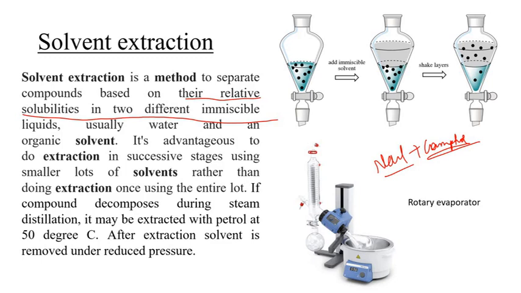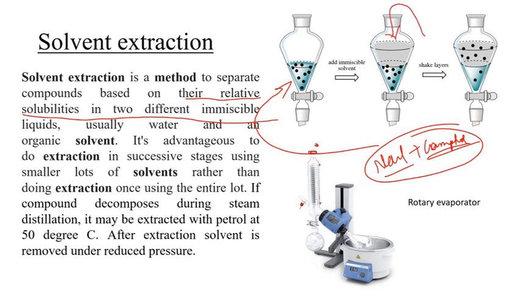Then what do you do? You take this camphor and sodium chloride mixture and you dissolve it in water, and take this in this vessel. So now this camphor is insoluble in water, but the sodium chloride is definitely soluble in water. So what happens once you add water, sodium chloride gets solubilized, but the camphor is still there, which is insoluble in nature. To this mixture, let us imagine that you add an organic solvent.